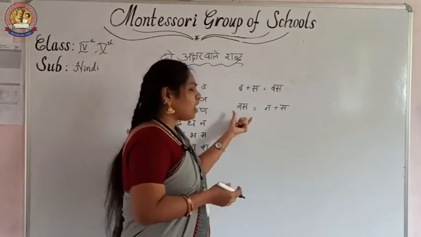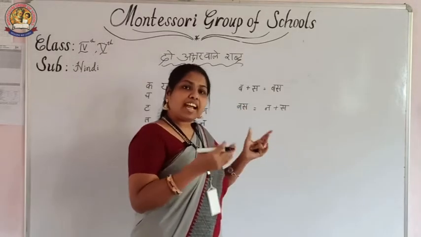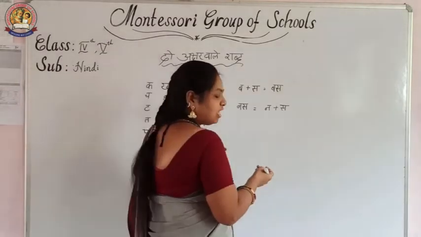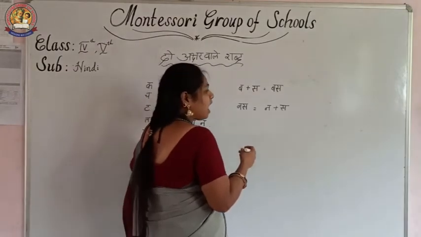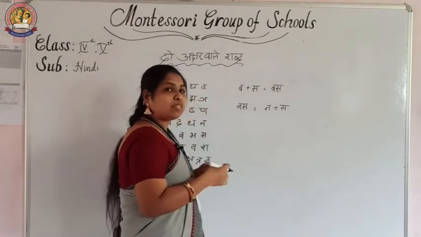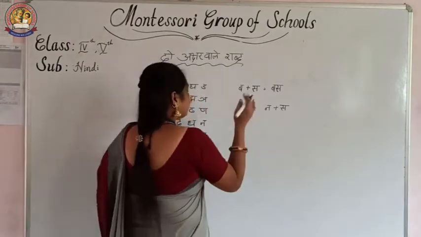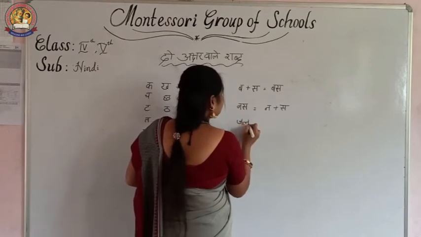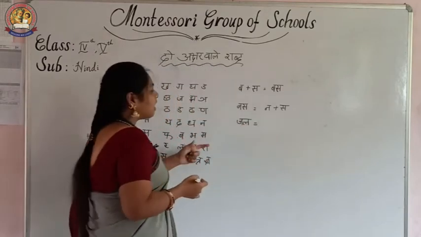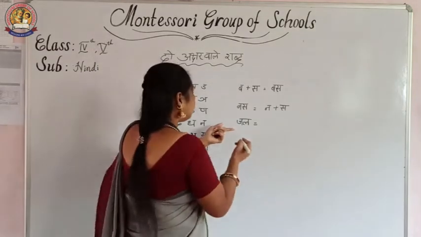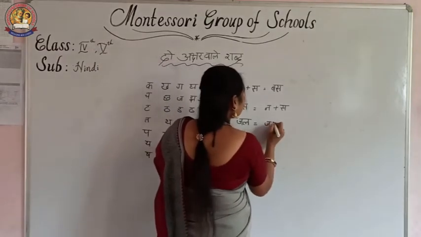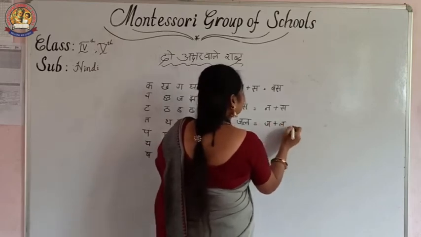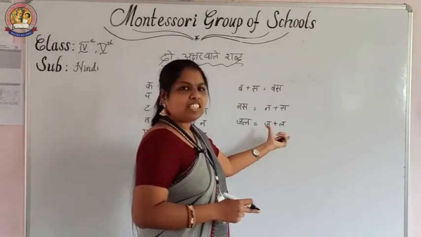See, identify and join, and write some more words with this one. We can write some more. There are easy words and hard words also. First I am going to explain only easy words. For example, this is a word. What are the letters in this one? We have to identify. First ja, then la. Ja plus la is equal to jal.